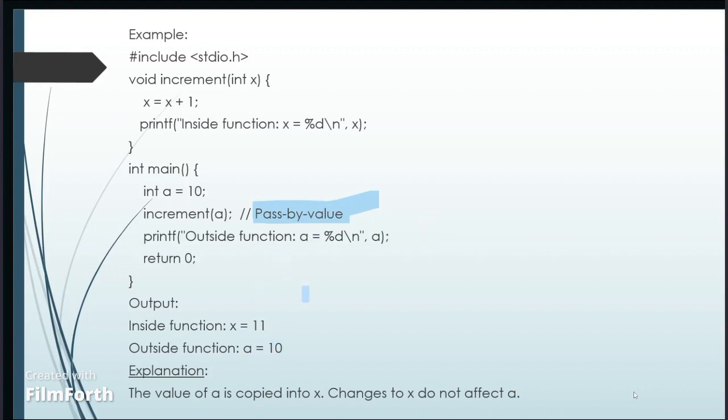In the main function, a is equal to 10. a is passed by value and changed in x. Inside the function, x is set to 11, but x is just a copy, not the original. Therefore, a remains 10 after the function call. The explanation is that the value of a is copied into x. It changes x and does not affect a.